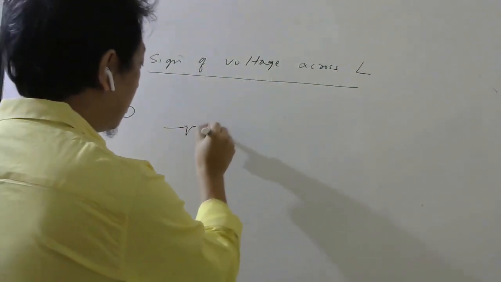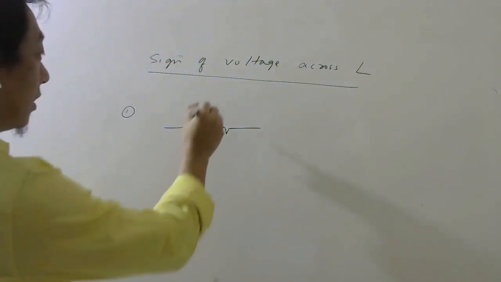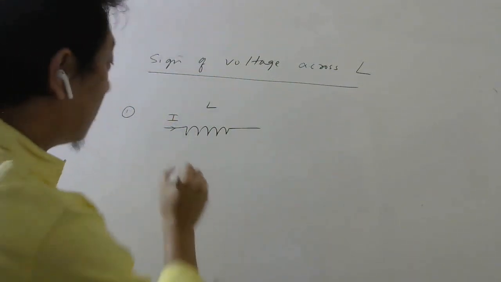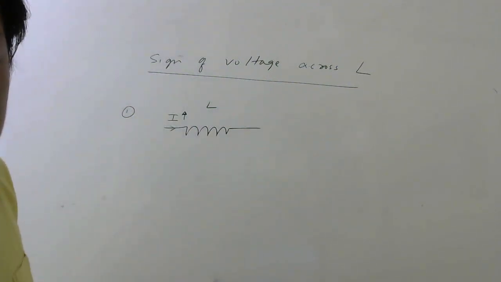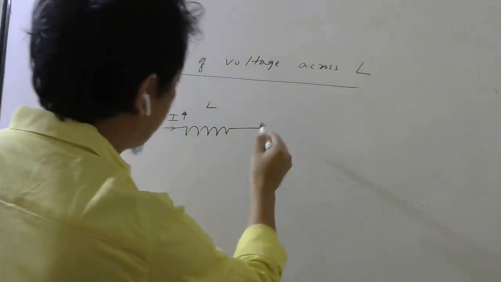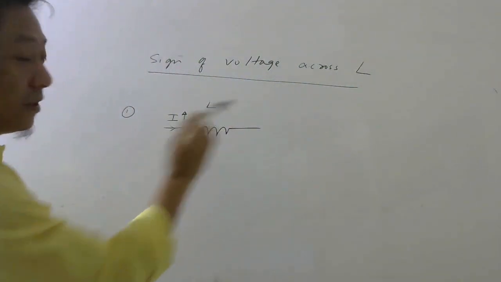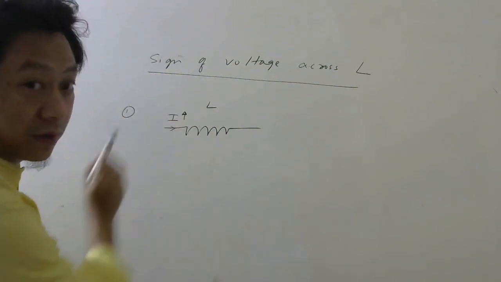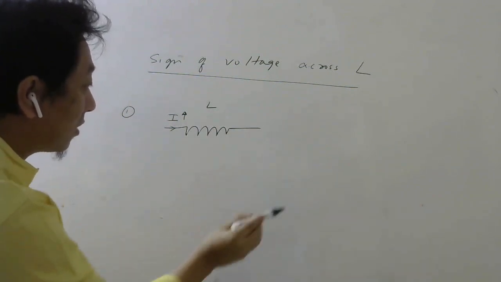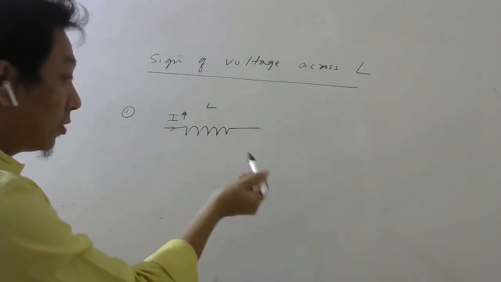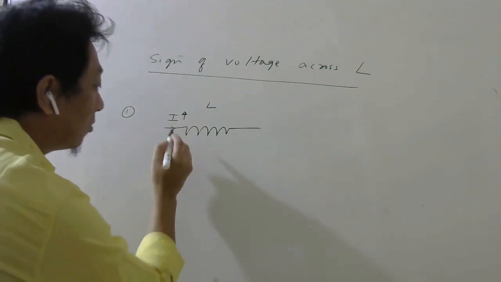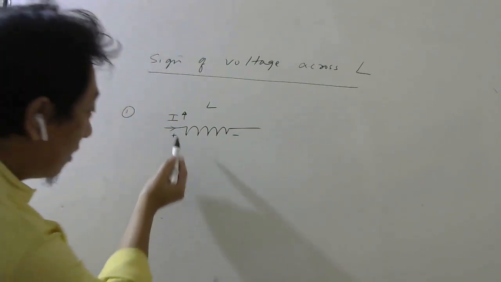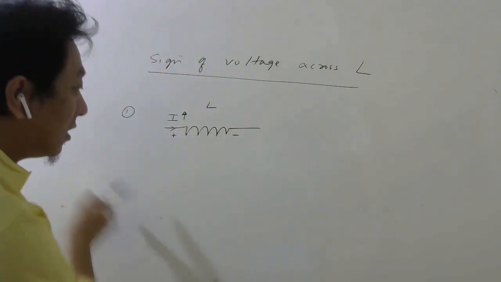First case, there is an inductor whose inductance is L, and let us say current is flowing this way and it is increasing. So Faraday's law you have to remember. If current is going like this in the circuit and it is increasing, then what will this inductor do? It will try to oppose this current in the circuit. To oppose this current, it will try to create current this way. To create current this way, this should act like a battery whose positive is here, negative is here. So that this will drive an induced current this way, which will oppose this increase in current.